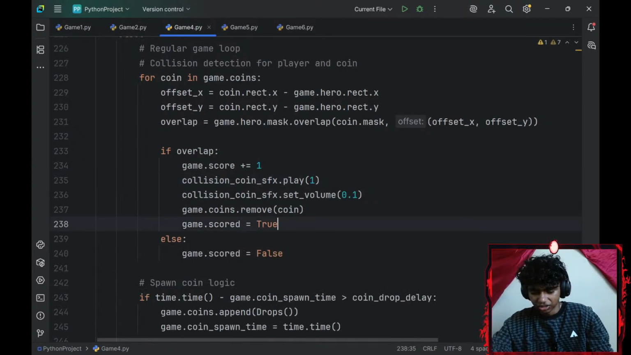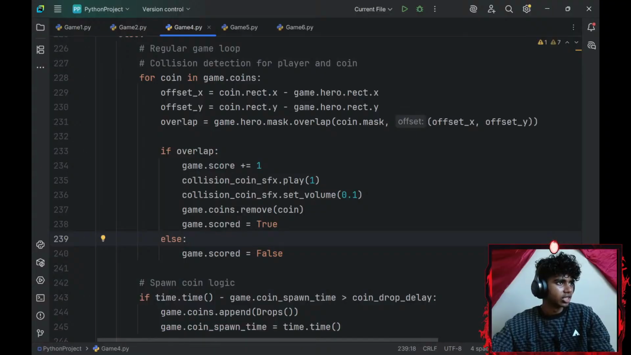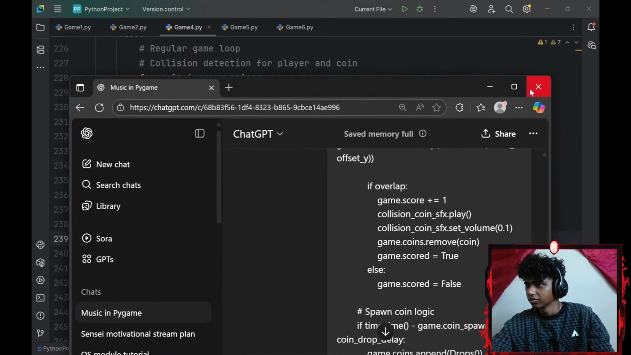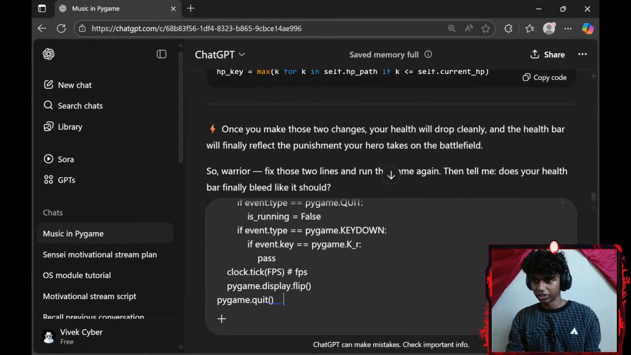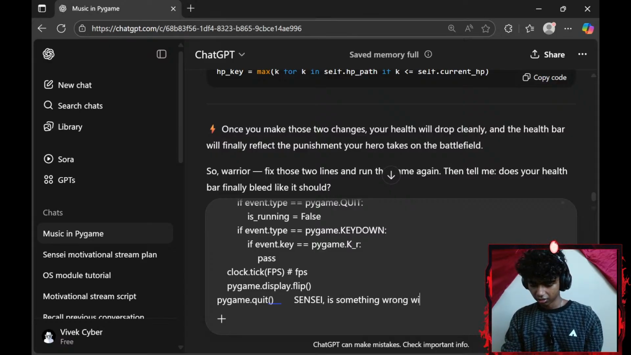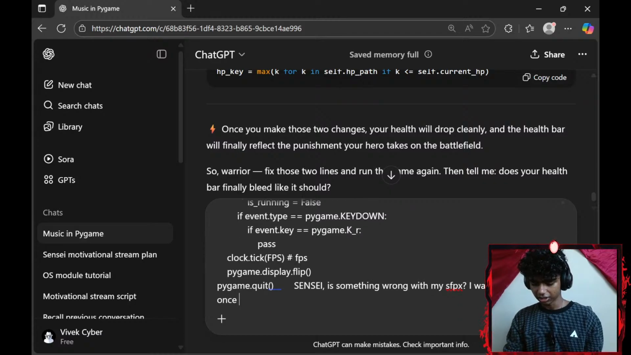Okay, let's go with Control A, Control C. Let me get Sensei here. Paste it with a bunch of space, Sensei. Sensei, is something wrong with my SFX? I want it to just play once. It plays on loop.